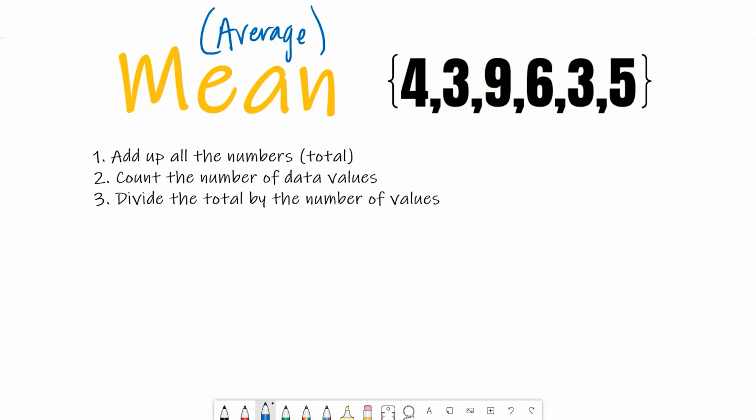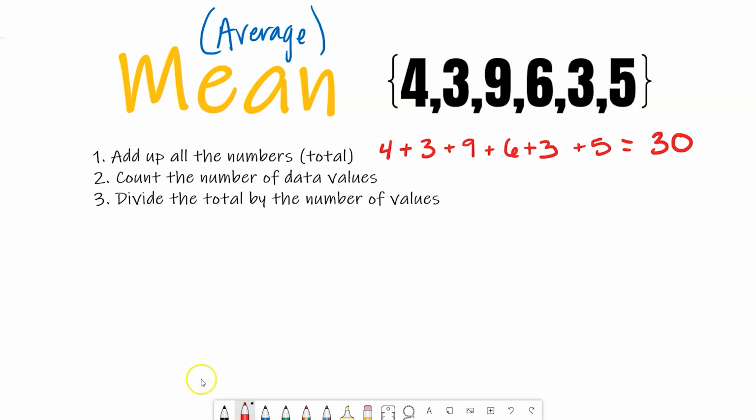Step 1 says add up all of the numbers. Okay, I can do that. I'm going to add all these numbers together. So I have 4 plus 3 plus 9 plus 6 plus 3 plus 5. I added all these together, and my answer is 30.